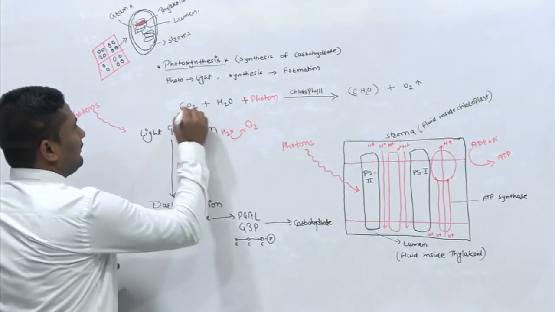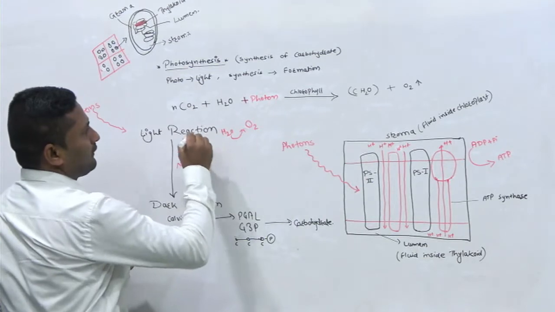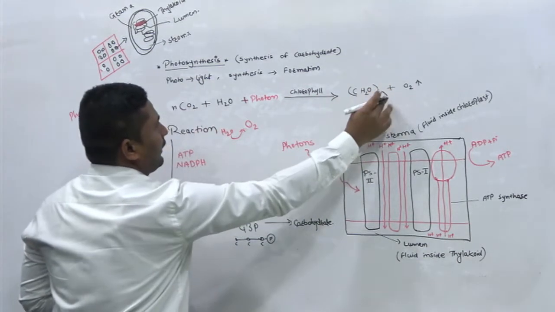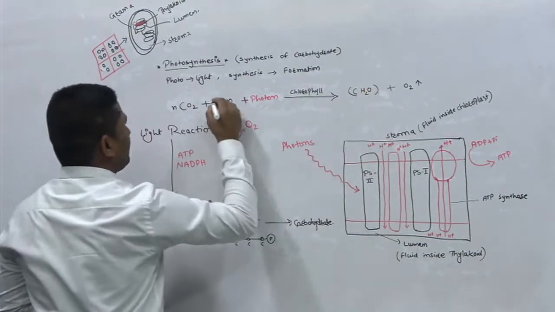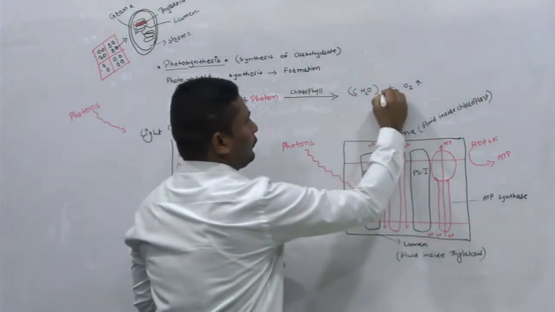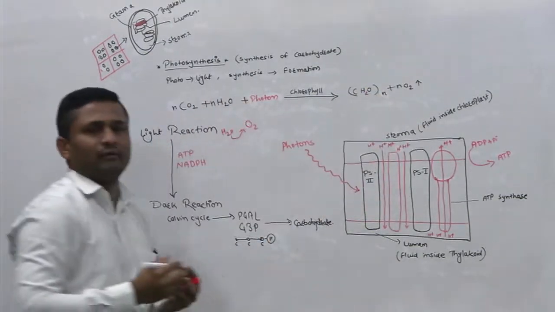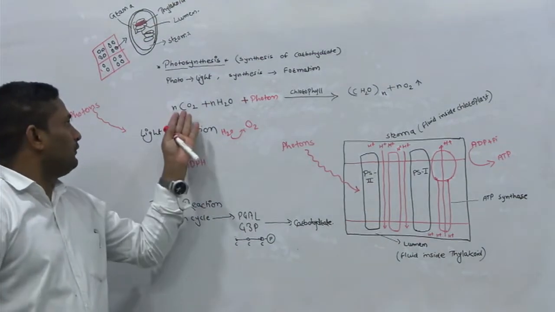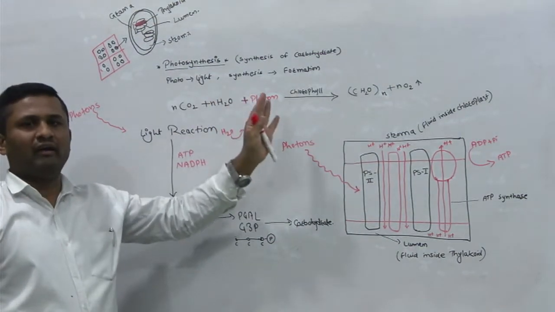See, nCO2 will be there, right? Now with nCO2, you have to give CH2O n times, or nH2O are there, right? And nCH2O and n oxygens will be there. Now this, I think, is a balanced equation.